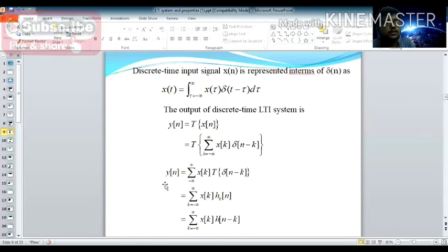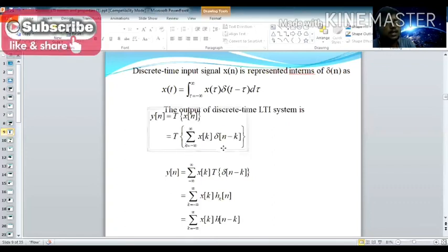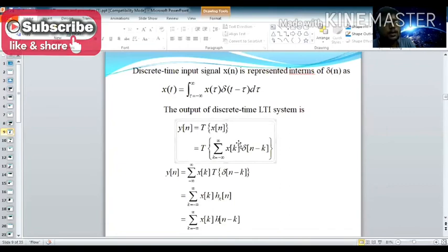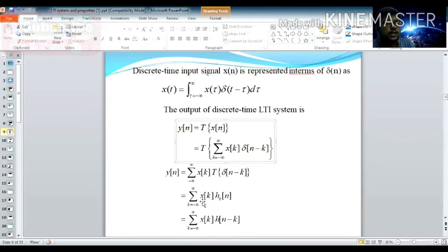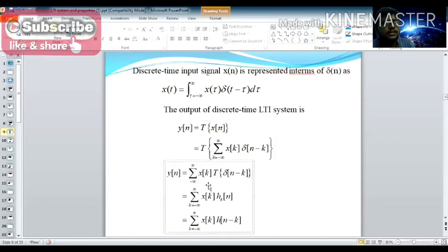Now y of n is equal to, take the summation of x of k and bring x of k outside of the transformation. So summation k equal to minus infinity to infinity, x of k, I bring outside. Now you can apply the transformation to your impulse, the transformation of del of n minus k. Inside the summation, x of k stays as it is. The transformation of del of n minus k is nothing but h k of n. h k of n is nothing but the impulse response of the LTI system.